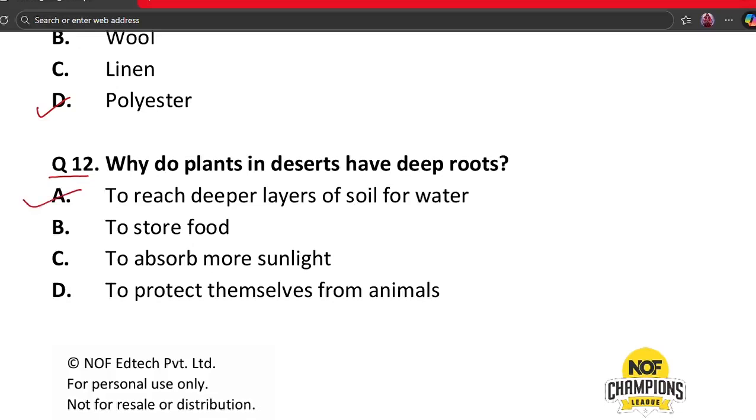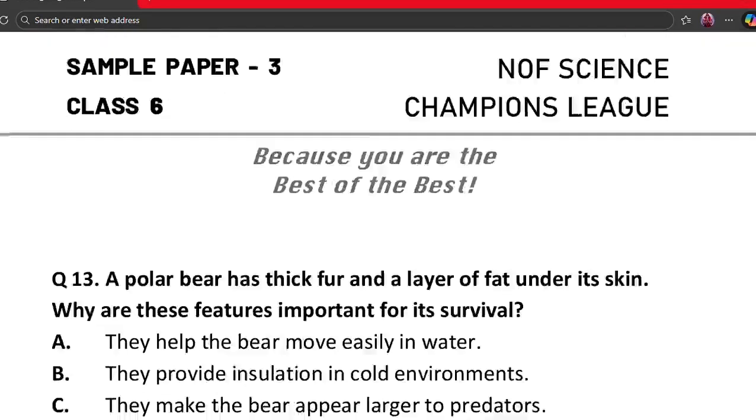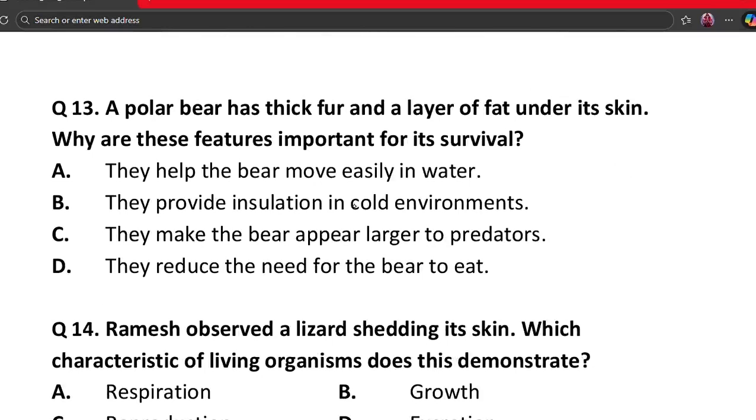So desert areas have very little water. So plants grow deep roots to reach underground water, and this helps them survive long dry periods. And it is also a survival adaptation. So option A is the correct answer. Our next question is question number 13.